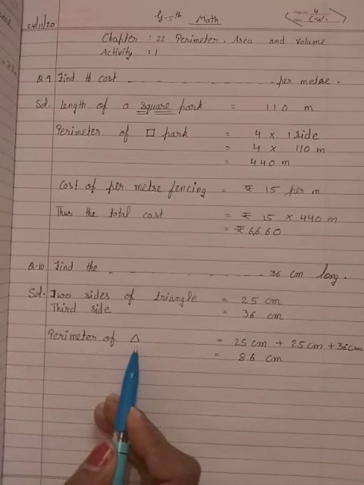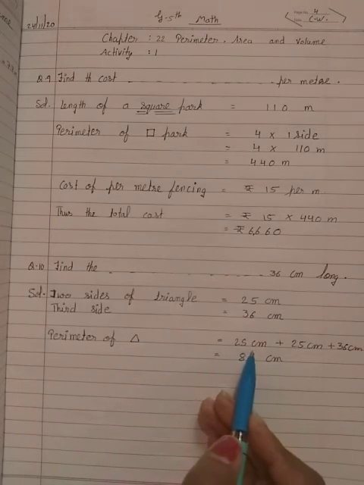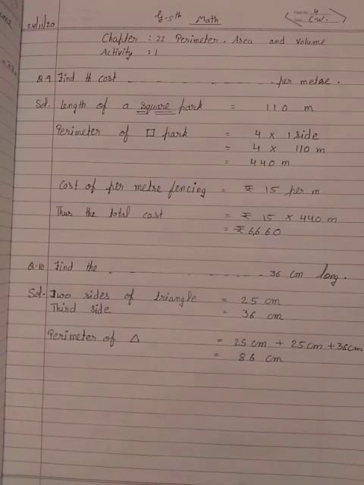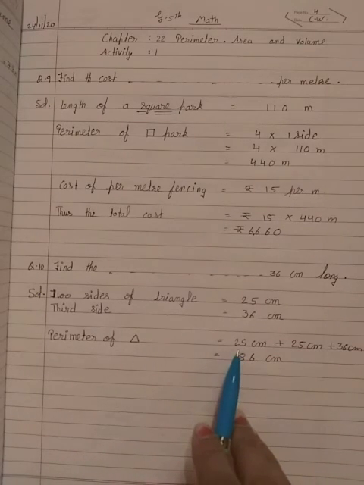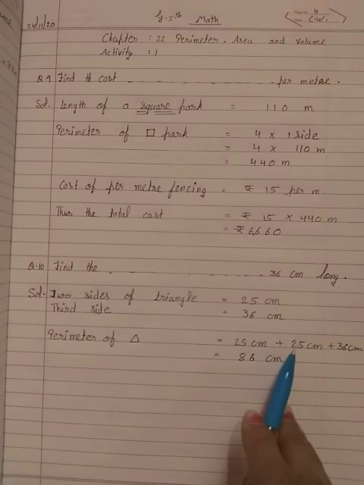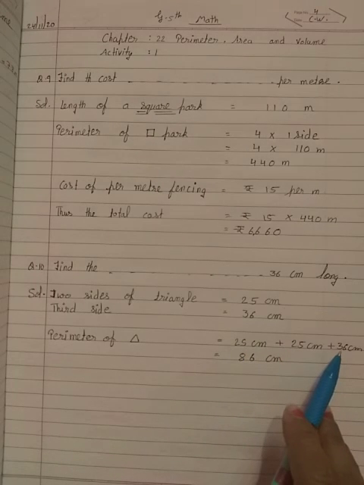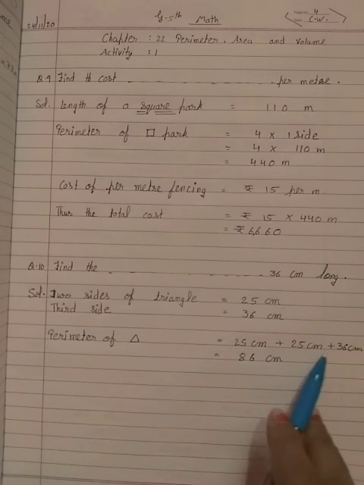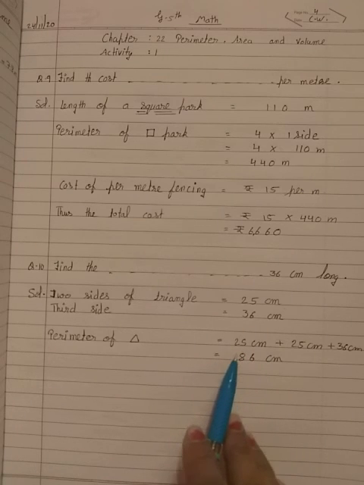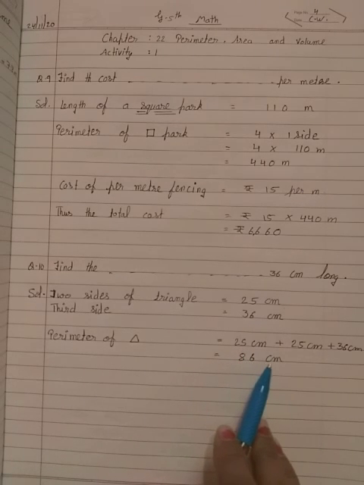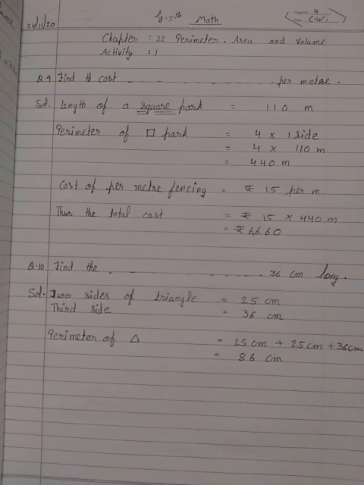For the perimeter of a triangle with different sides, we will use addition: 25 centimeter, again 25 centimeter, and 36 centimeter. If we add all these numbers, we get 86 centimeter. That means the perimeter of the triangle is 86 centimeter.